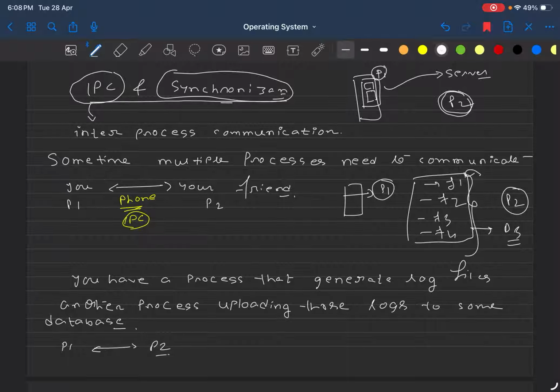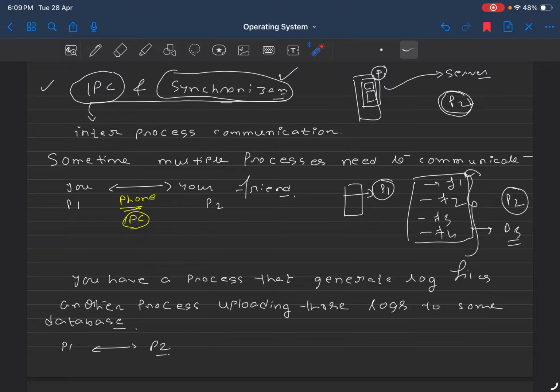When there is no communication between multiple processes, things are very simple. But when there is communication between multiple processes, multiple things may go here and there. We should be very much aware of those cases. So the main purpose of interprocess communication and synchronization is to teach you how multiple processes can communicate, and how you will enable multiple processes to communicate with each other seamlessly. So this is the full form of IPC, that is, interprocess communication.